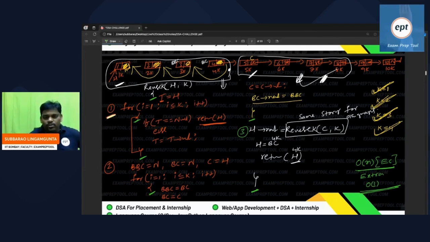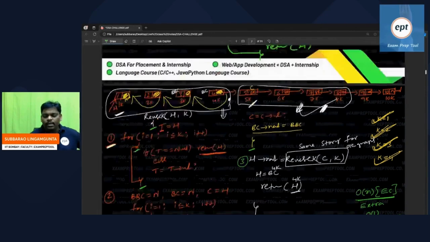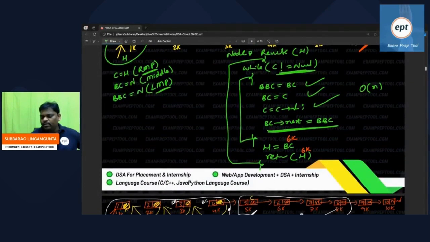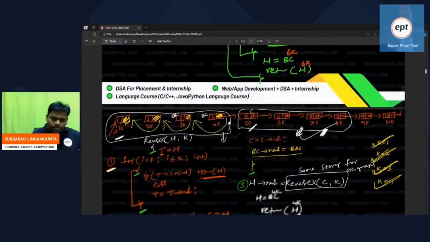It's one of the nice problems because people know how to do reverse, how to do reverse of K people. But if you want to do that, you have to verify whether K people are there or not. Some people are asking, sir, how to reverse, sir? I explained that also. Sir, what about data types, sir? If you want to take care of those also, you can take care.